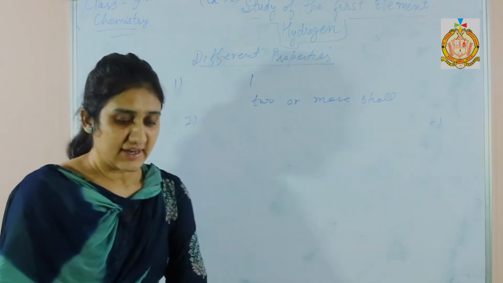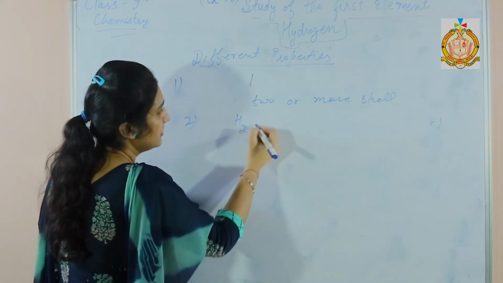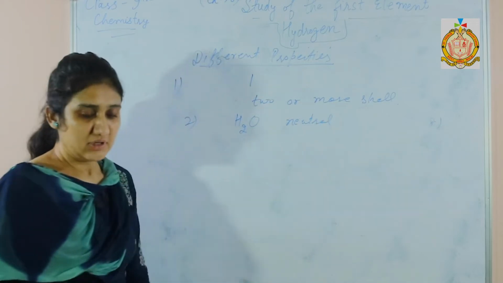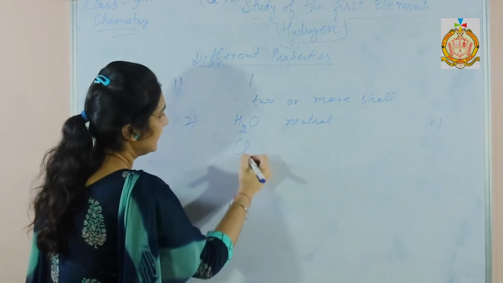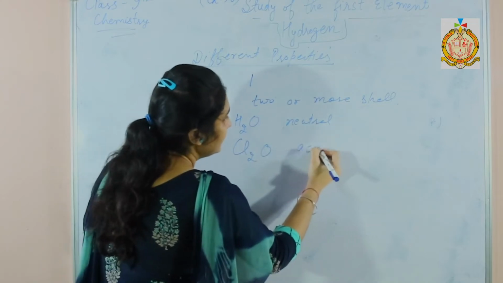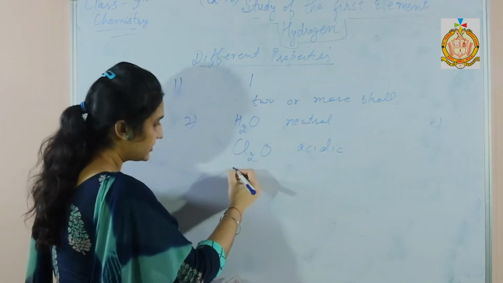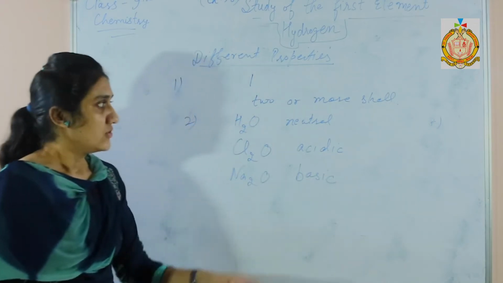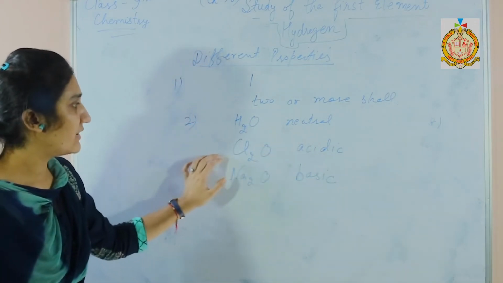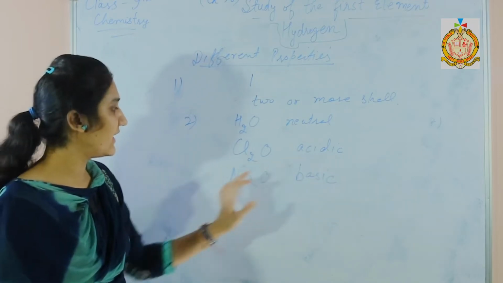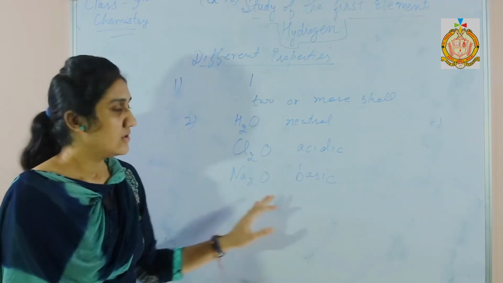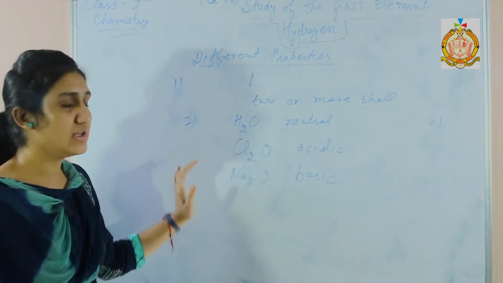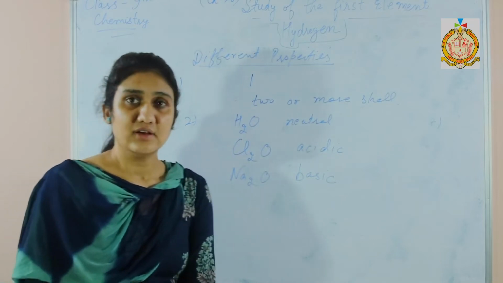Second is the oxide of hydrogen. What is the oxide of hydrogen? That is water. It is neutral in nature. However, oxides of halogens, like Cl2O, are acidic in nature, and oxides of metals, like sodium oxide, are basic in nature. So halogen oxide is acidic, alkali metal oxide is basic. So there is a difference in the properties of hydrogen and alkali metals as well as halogens.